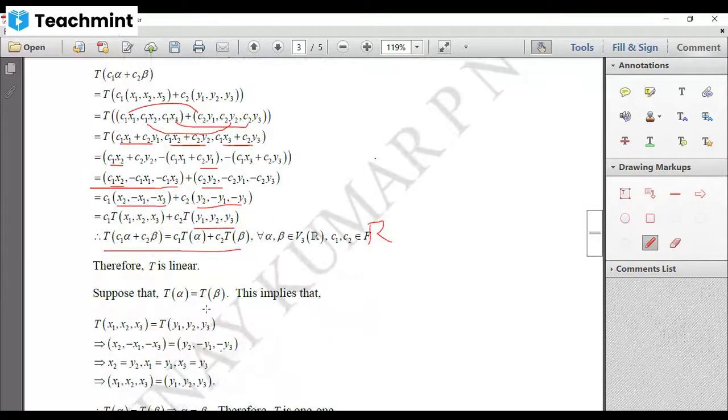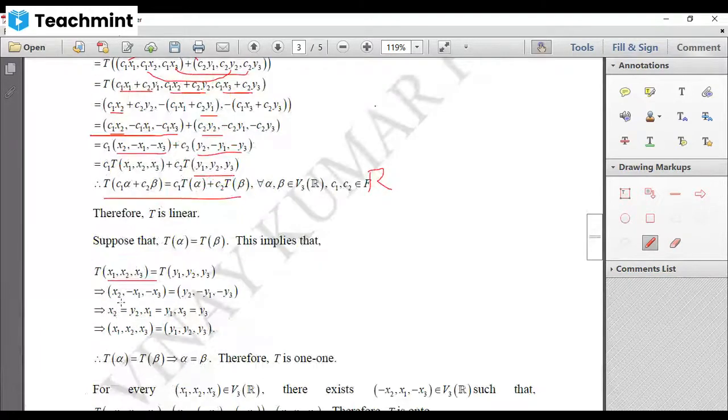Suppose any two images are equal. Then T of alpha equals T of beta implies, substituting alpha, that is the ordered triplet (x1, x2, x3), equals T of (y1, y2, y3). But what is the image of this? It is (x2, -x1, -x3). And this is equal to this.